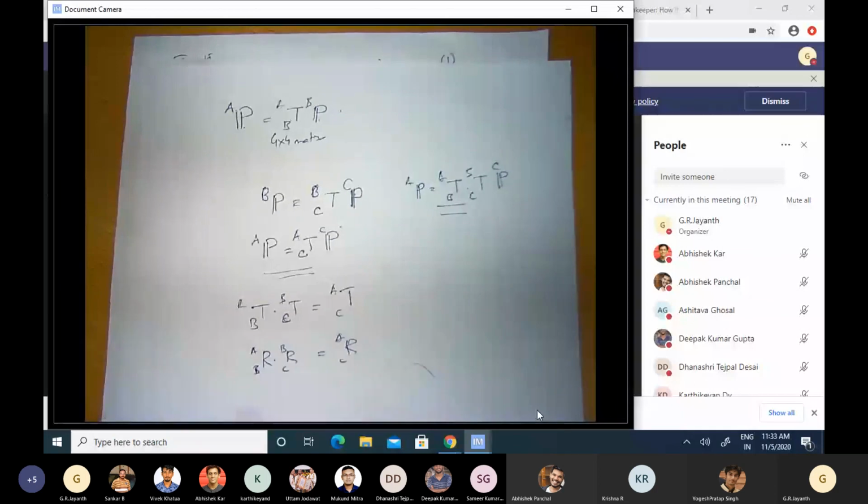How we use this and what other properties this homogeneous transformation matrix has, we will take a look at in the next class. Thank you. If you have any questions, you can ask.